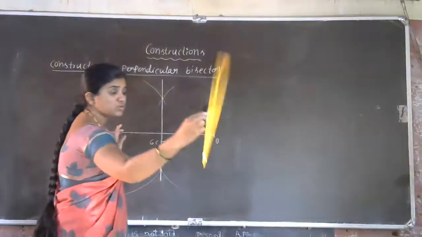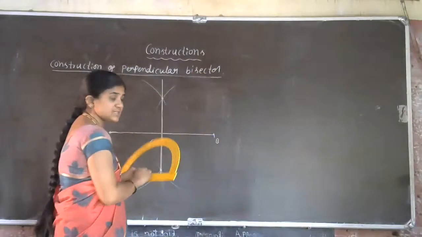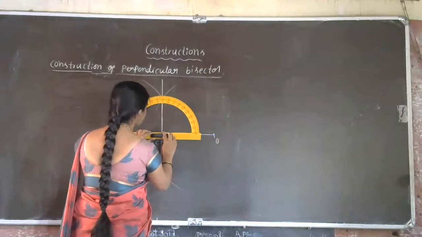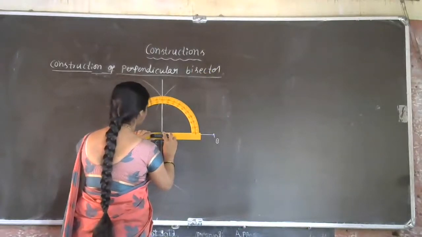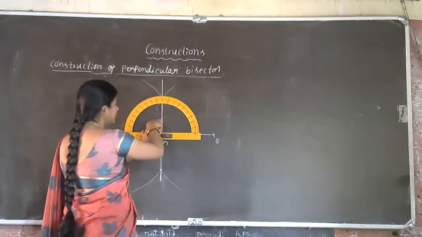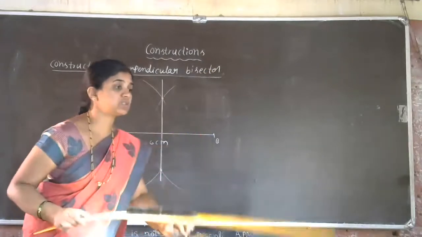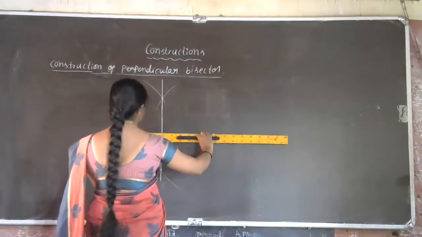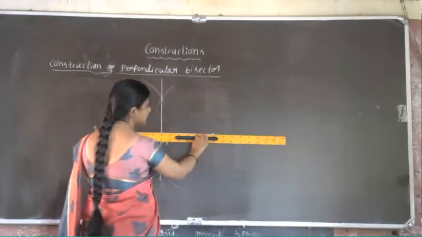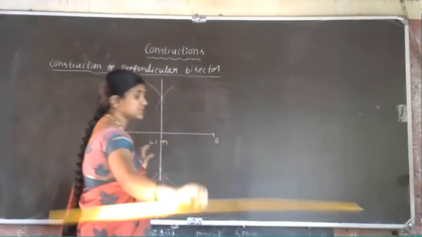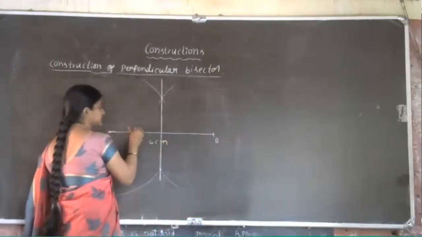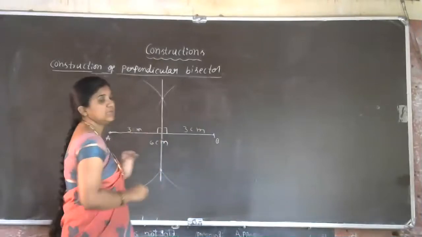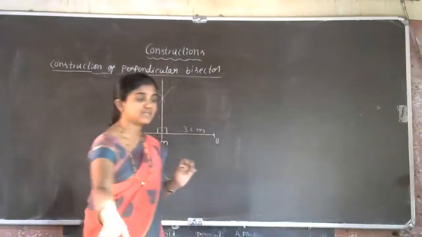Now you can use the protractor to verify whether it is 90 degree or not. Okay, see here exactly. Place the protractor properly. So you can observe that here 90 degree, here 90 degree. Then we have to use the scale whether AB line segment is divided properly or not. So here exactly 3 centimeter, 3 centimeter. This is actually now perpendicular bisector. Got the idea of this perpendicular bisector construction?